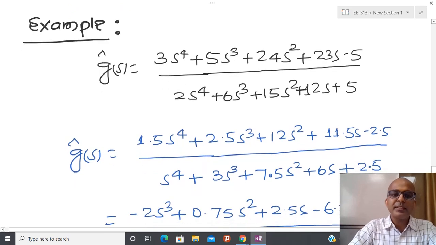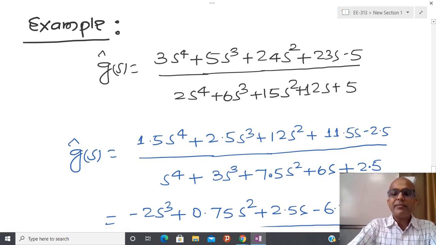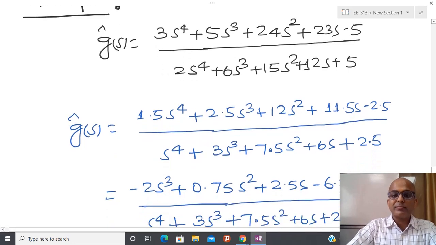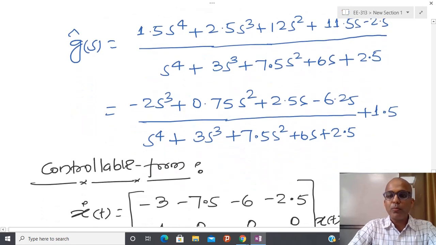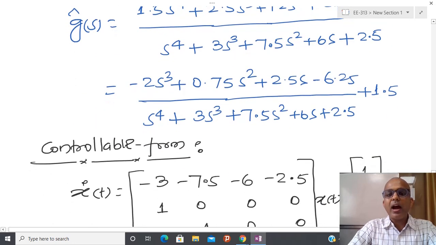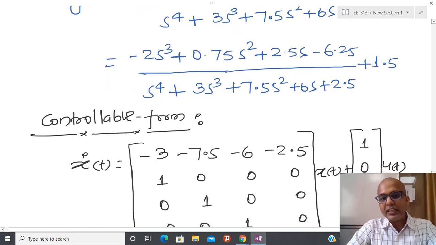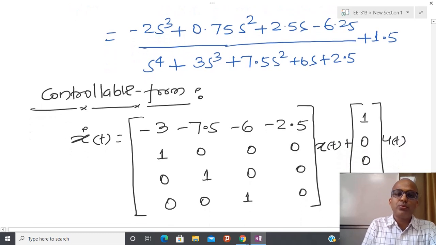Now, in order to go some more inside, I am going to take one example such that you are able to construct some kind of controllable form and observable form. And after that I will also talk about some numerical aspects. So again, you have to convert into a proper transfer function, and after doing that, I have already told you that everything is very simple.